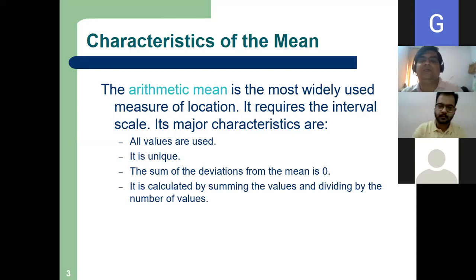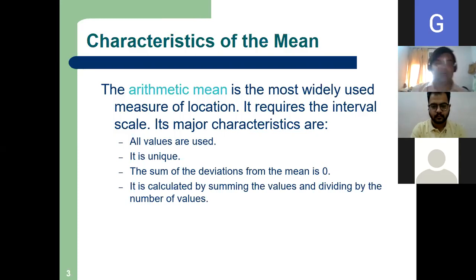It requires the interval scale. Can I calculate the mean for nominal data? Can I calculate the mean of male and female students? No meaning, only categorization. I cannot take the average of the ranks, but I can take the average of interval or ratio data. Here it is ratio; we can take the mean.